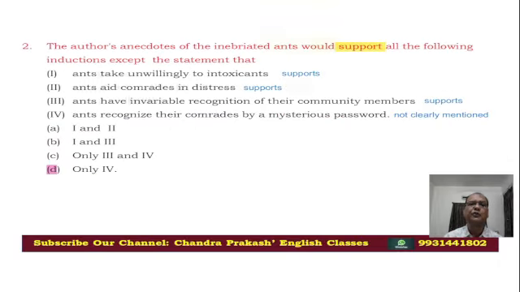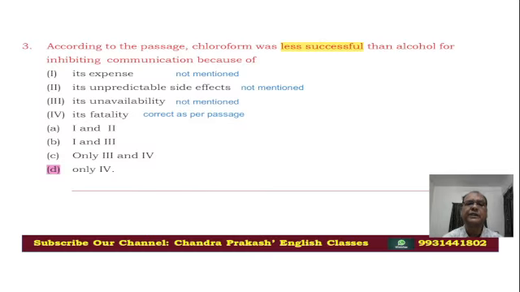So just come to the question again. According to the passage, chloroform was less successful than alcohol for inhibiting communication because of its expense. Now expense is not discussed anywhere in the passage, and I have already told you, don't indulge your knowledge, don't put extra knowledge in the passage. So nowhere is it mentioned regarding the expense. So it cannot be the answer.